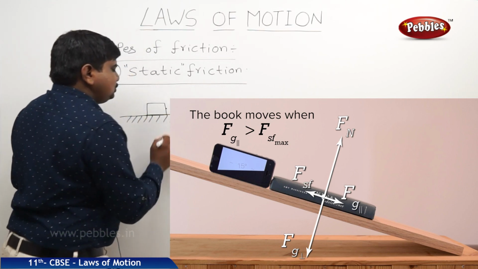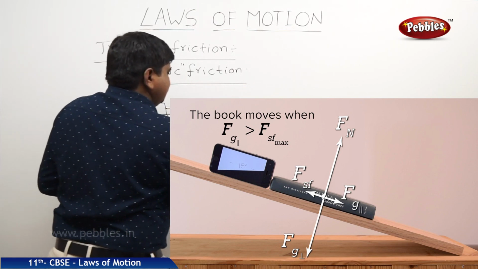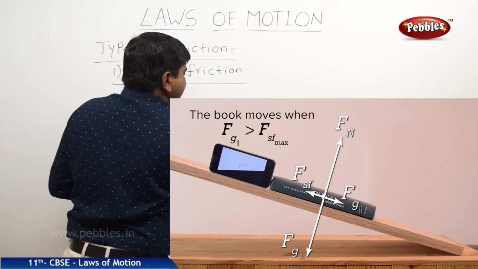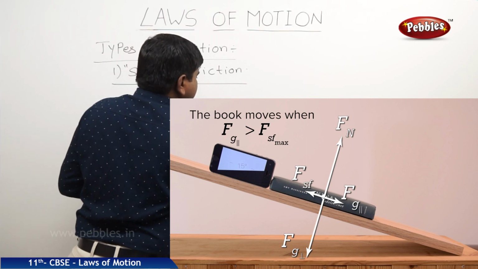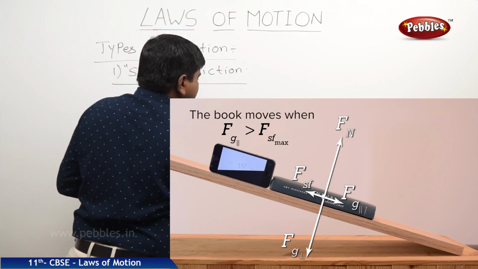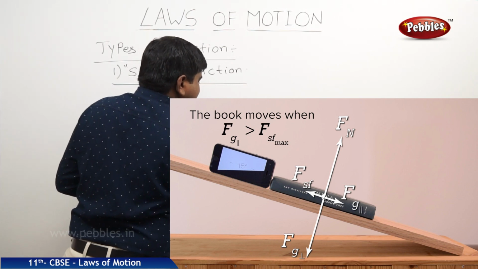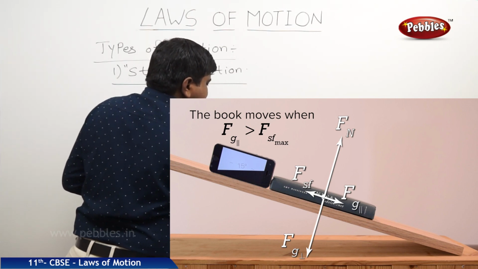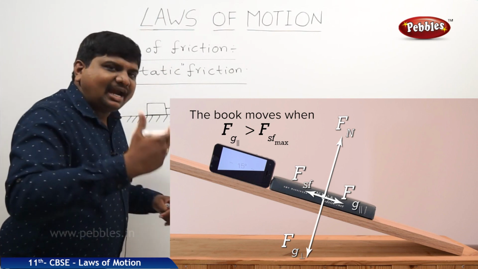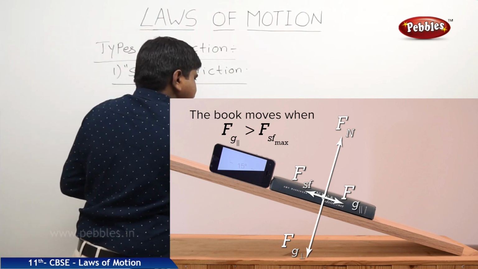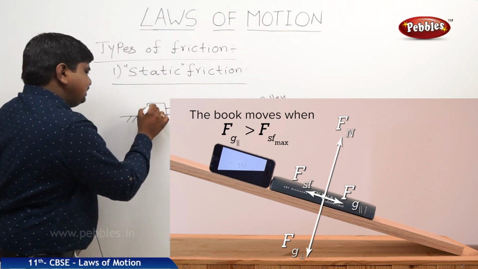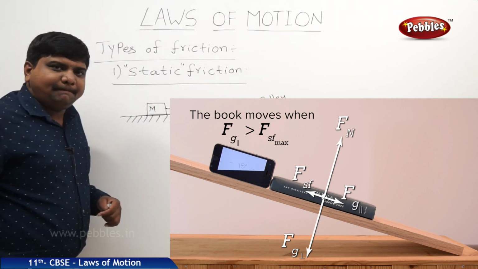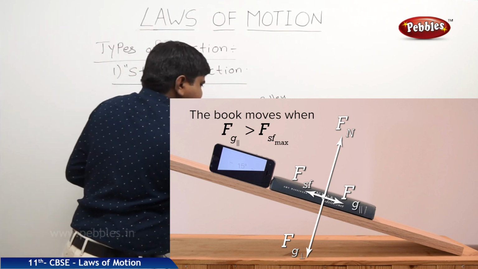It is fixed to a thread, and this thread is mounted on a pulley. One pan is attached at one of the ends. In this pan we should add the weights. This is the pulley. This is the object, which has mass m. This is the pan.